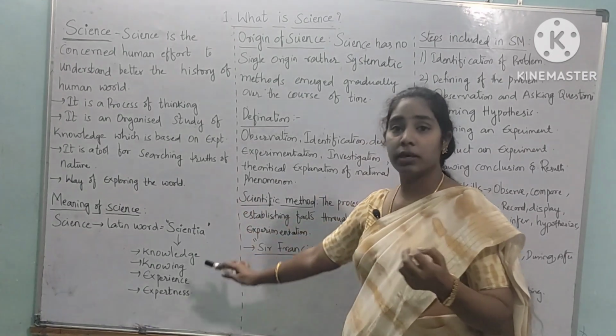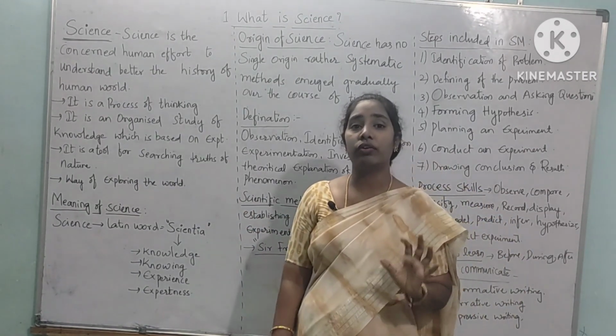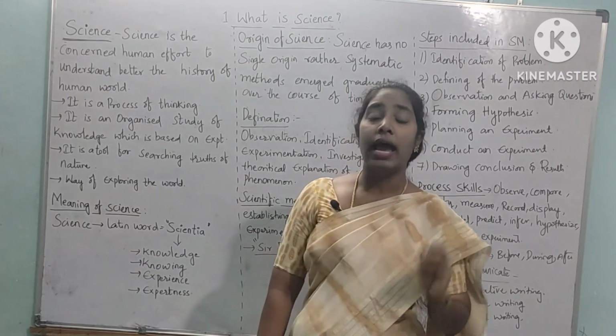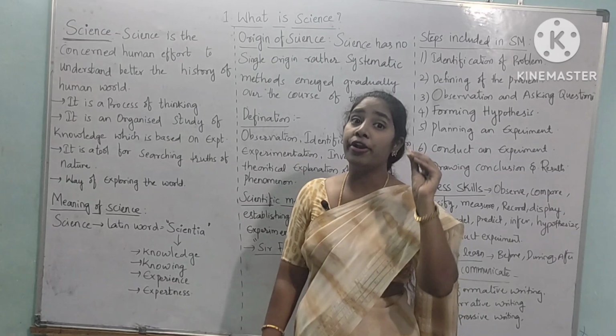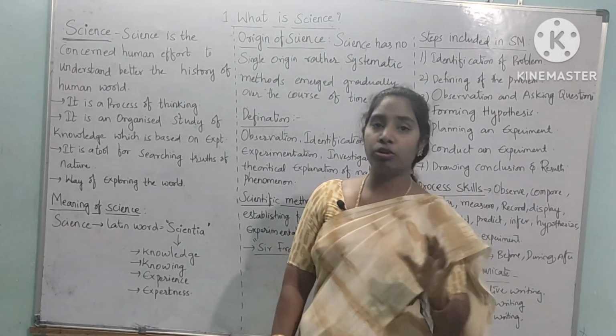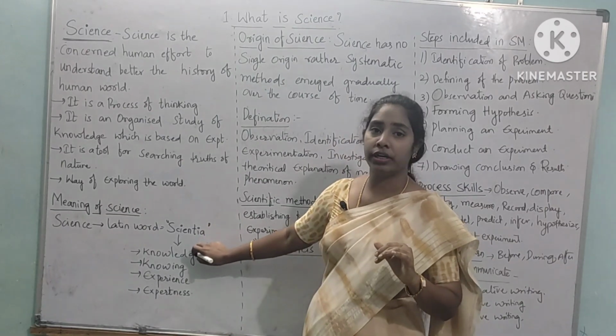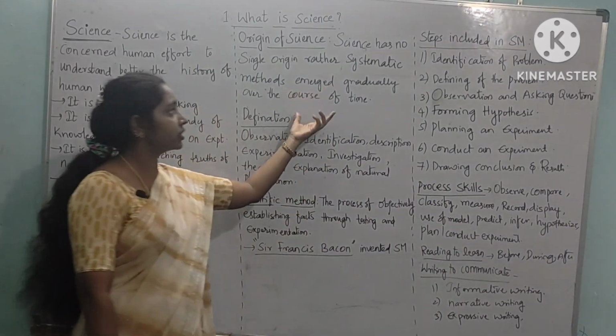Next, the meaning is very important, children. Science is a word which came from the Latin word scientia, and the meaning of scientia is knowledge. Don't forget this word, it is very important as a part of your examination. Next, you have to see the origin.